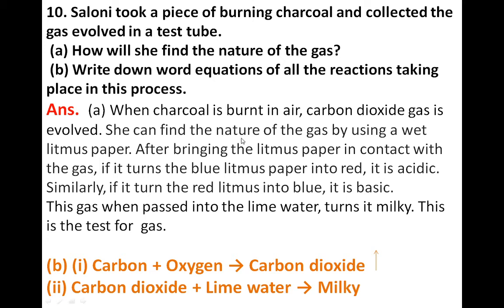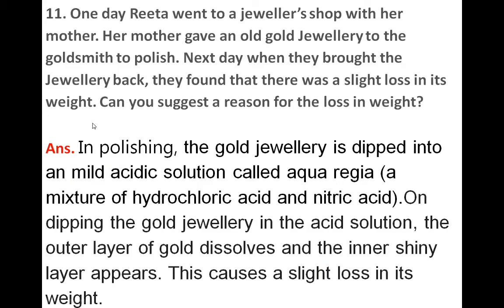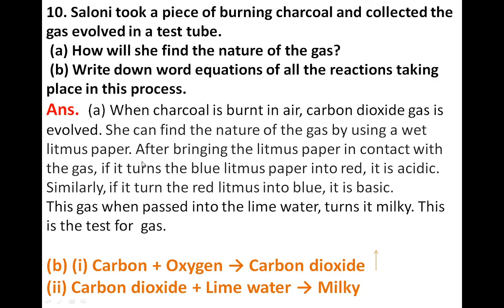So for checking the nature of gas, she has to use a wet litmus paper. After bringing the litmus paper in contact with the gas, if it turns blue litmus paper into red, it is acidic. Similarly, if it turns red litmus into blue, it is basic.